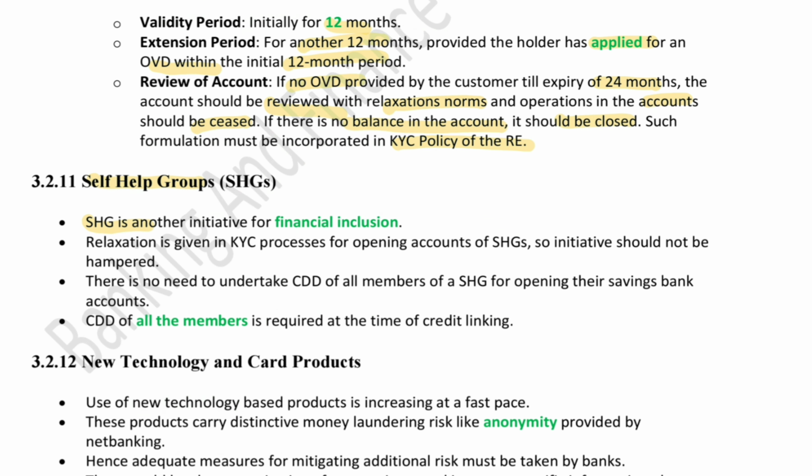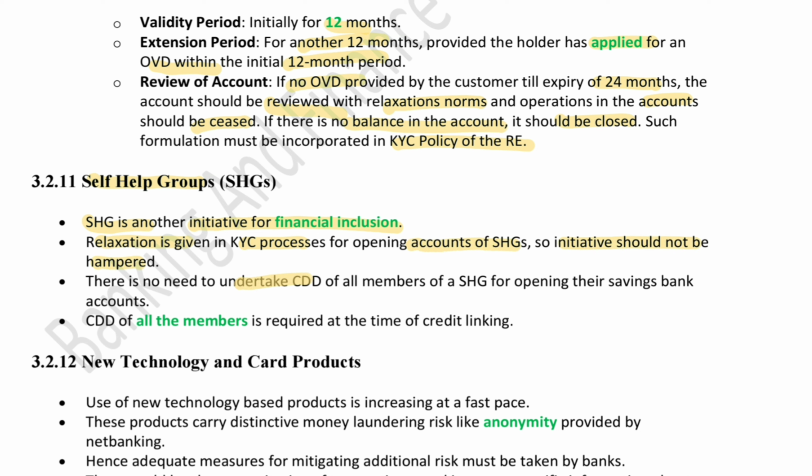SHG or self-help group is also an initiative for financial inclusion like the small savings bank account. So what happens is that 10 or more women open a savings bank account and save some money in that account. Then after a certain period of time, they can take loans using that savings bank account. So relaxation is given in KYC processes of opening such SHG accounts. So the initiative should not be hampered.